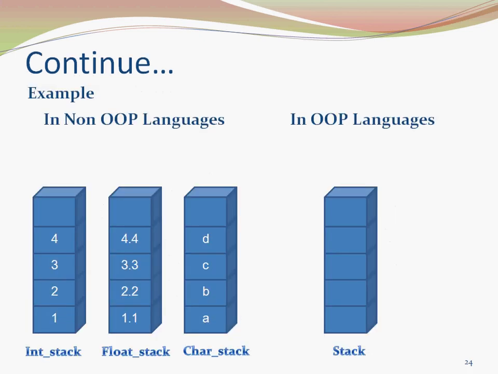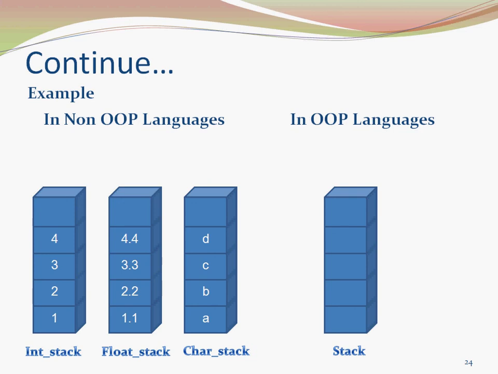Now moving to an example of polymorphism. You might have a program that requires three types of stacks. One stack is used for integer values, that is int stack. One for floating point values, which is float stack, and one for characters, that is char stack.